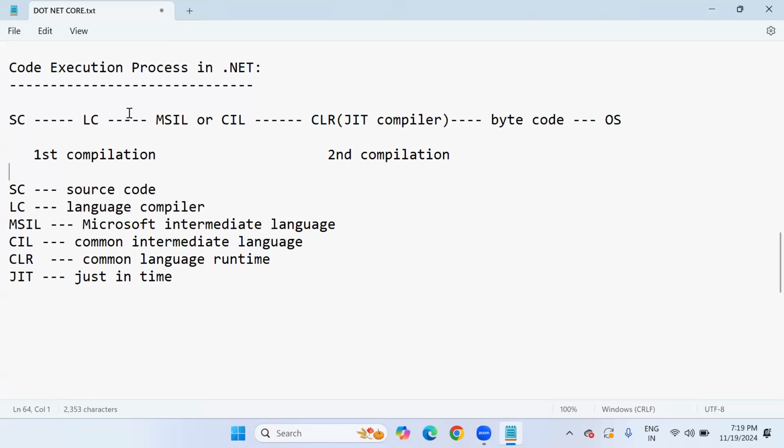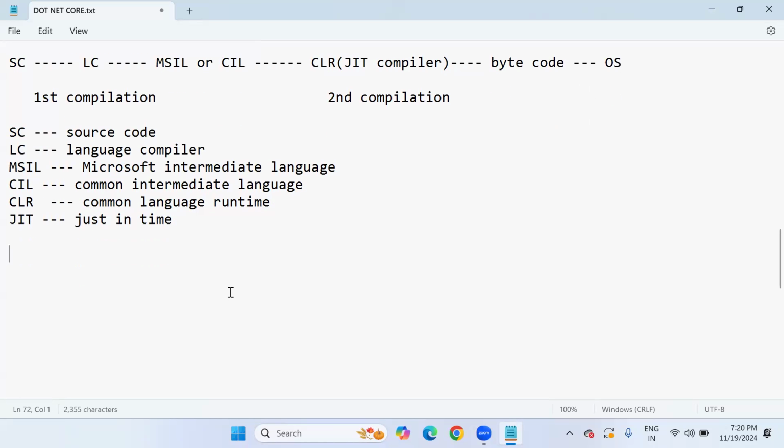So this is exactly how the code is processed when we write and press the execution button. This much process takes place internally, and finally we get output. You must know this information. Most people don't tell what happens internally, but this is compulsory. This is the code execution process in the entire .NET. Whatever programming language you use, C# .NET or VB.NET, it is the same procedure.